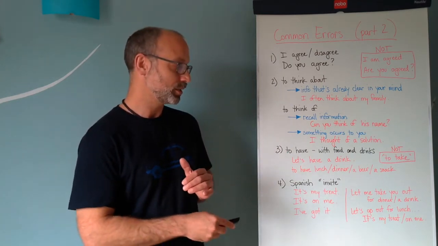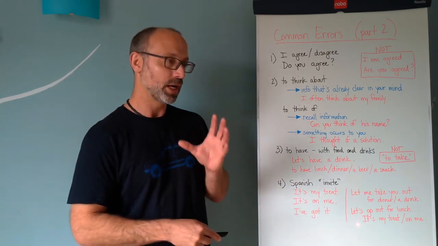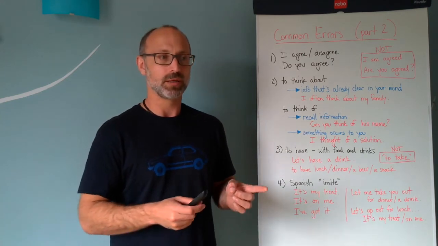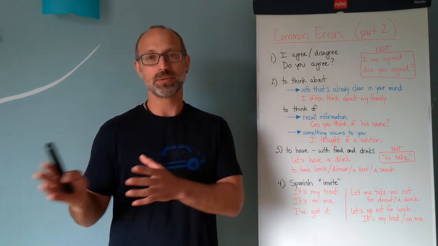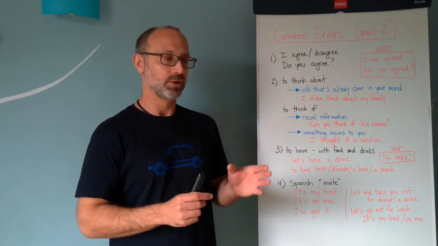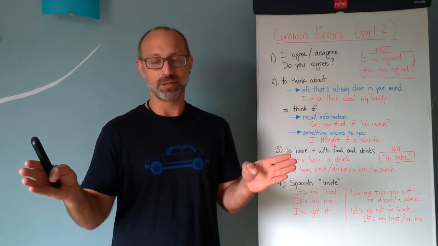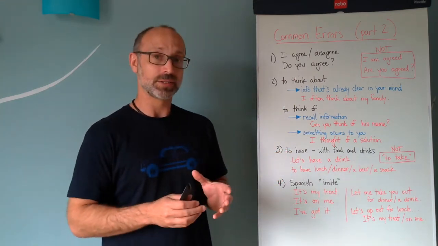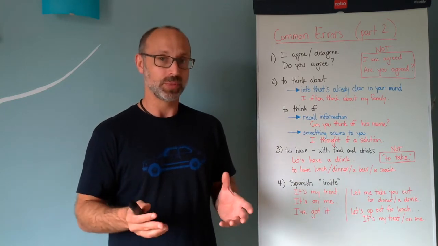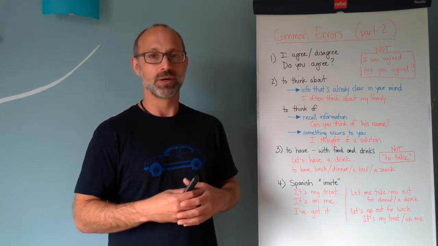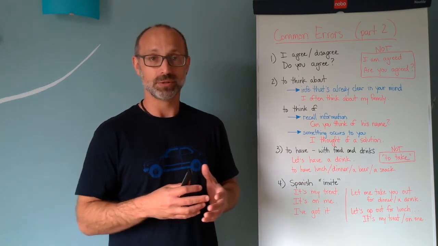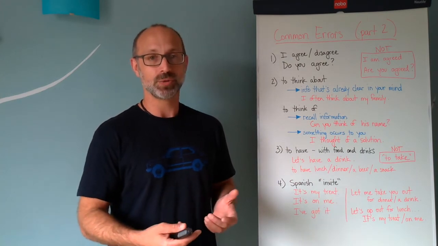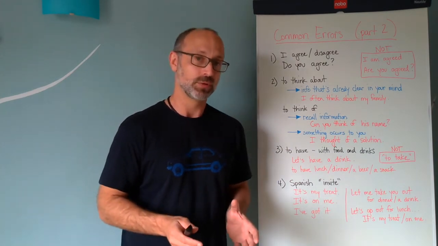Before I explain all of this to you, it's divided into two different situations. Imagine one situation: you're at work and you want to offer to take someone to dinner and pay. So you're at point A, but the idea is to go to point B and also offer to pay. The other situation is if you're already at point B, in the bar or a restaurant, you've already had food or drink, and the bill comes and you want to offer to pay. In that situation, it's slightly different. So we'll look at both of those situations now.